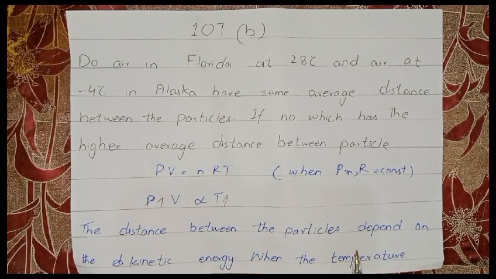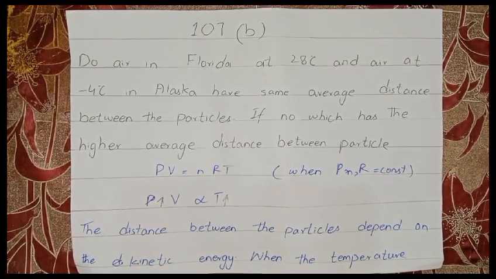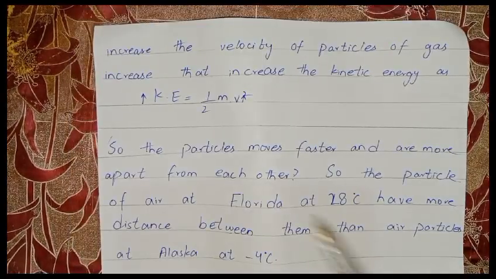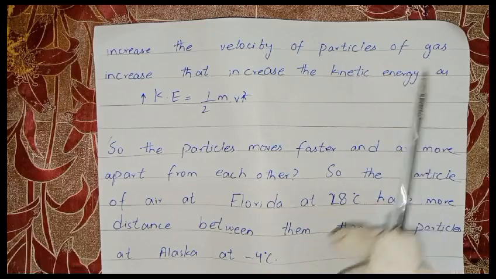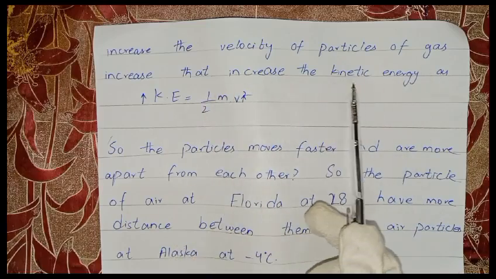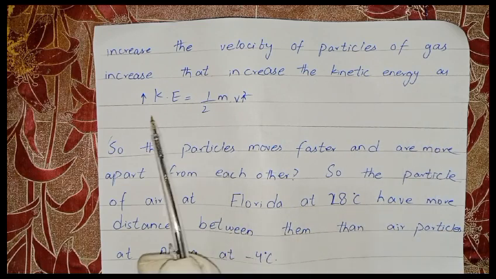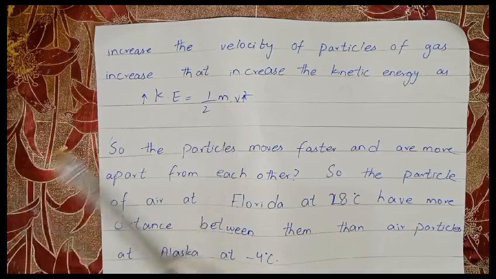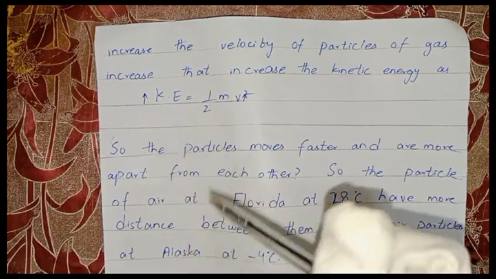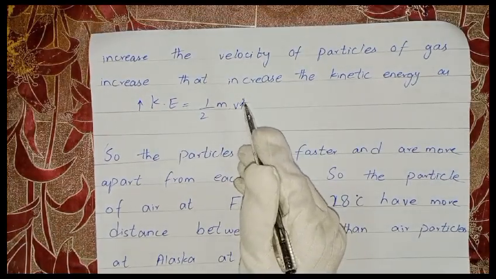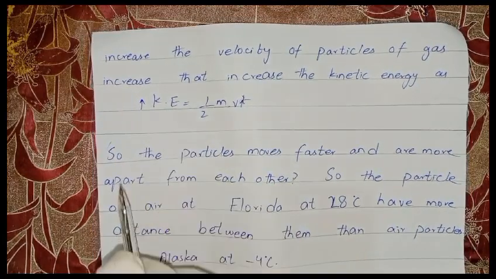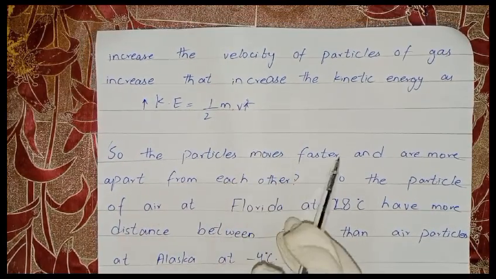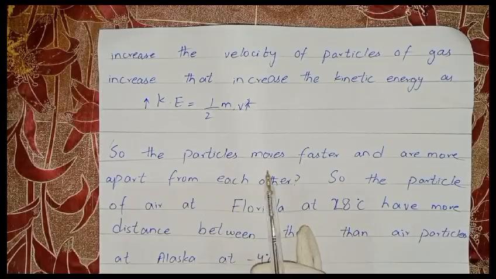The distance between the particles depends upon kinetic energy. When the temperature increases, the velocity of the gas particles increases. That increases the kinetic energy. We know that kinetic energy is equal to 1/2 mass into velocity squared. So when the velocity of the particle increases, it means that the kinetic energy increases. So the particles move faster and are more apart from each other.